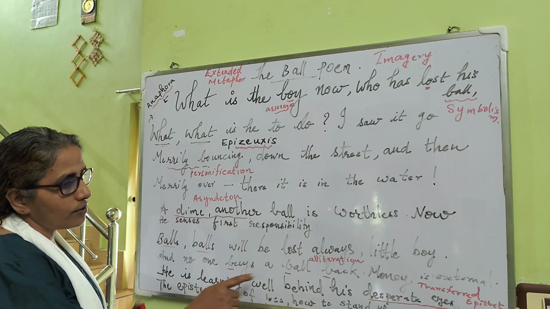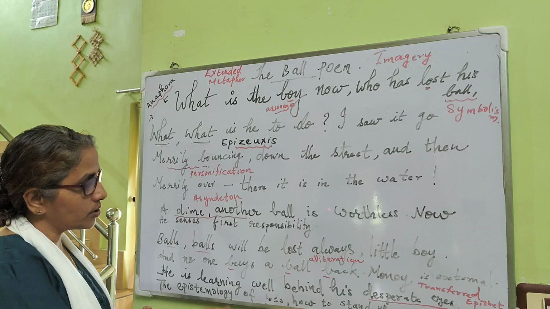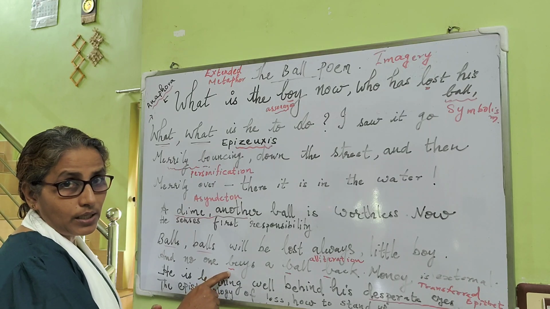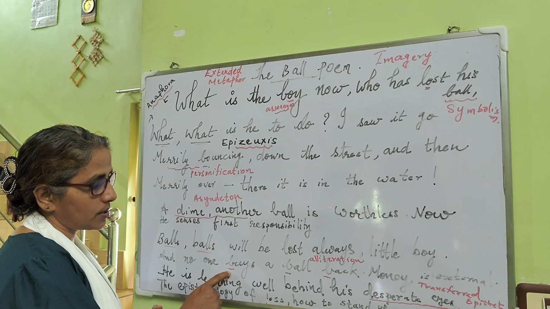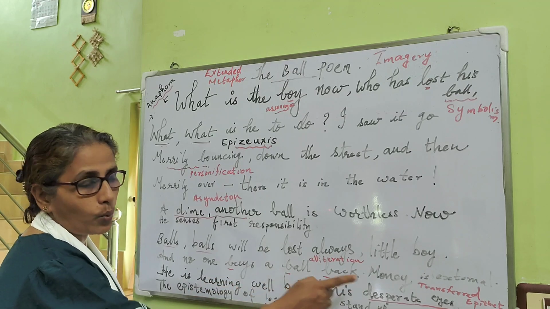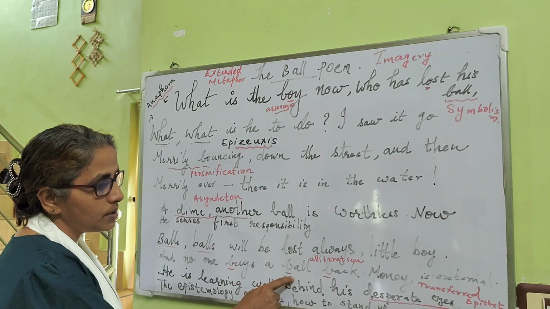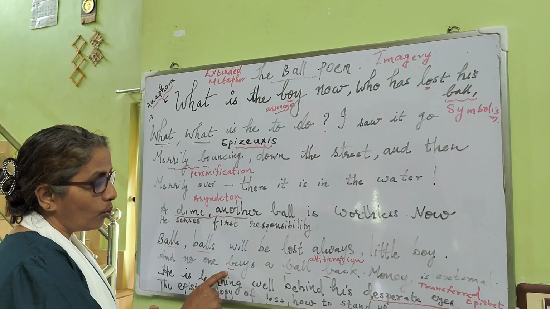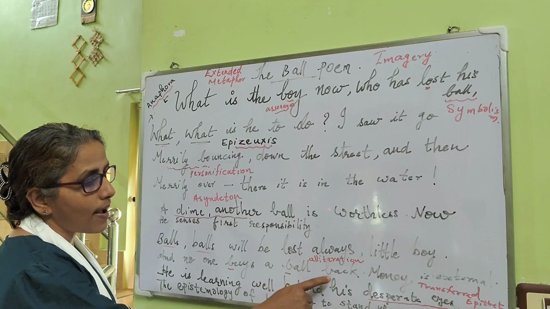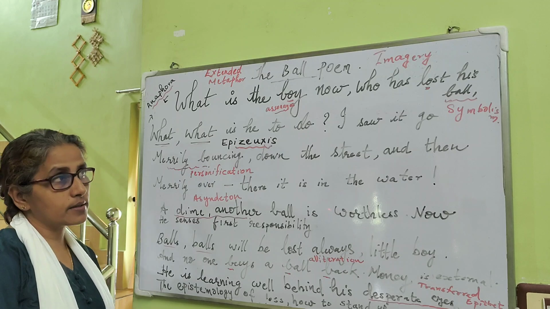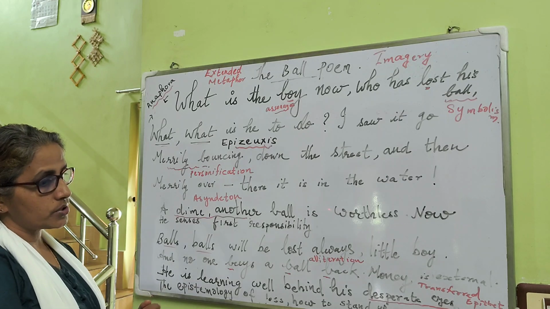Other than that, we can find alliteration. Alliteration, you know, the initial sound is repeated in nearby words. B, b, b. No one buys a ball back. B sound is repeated. That is alliteration.